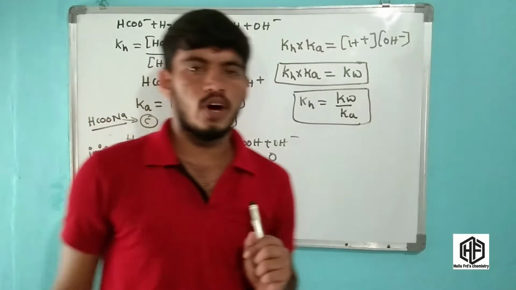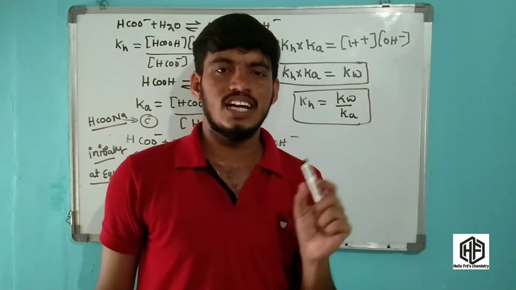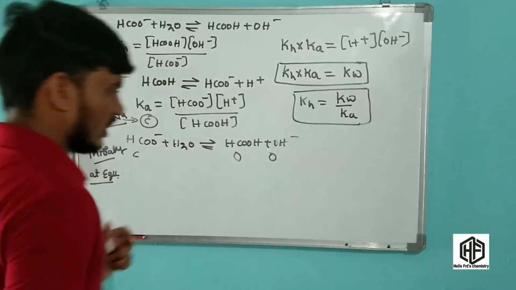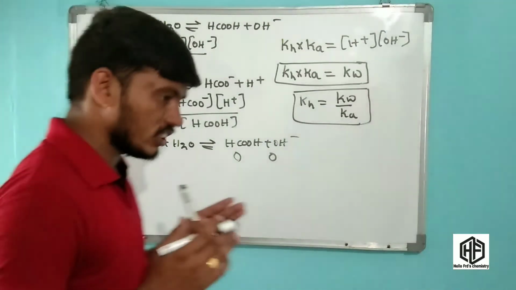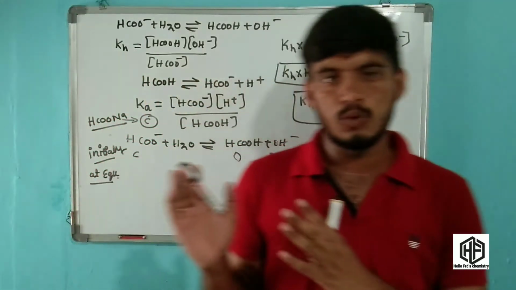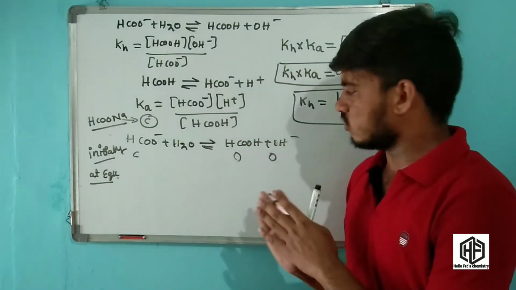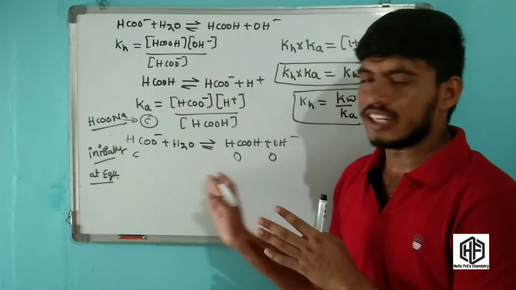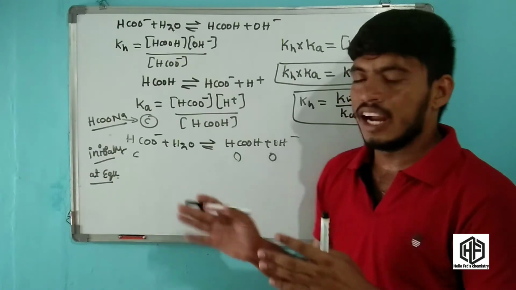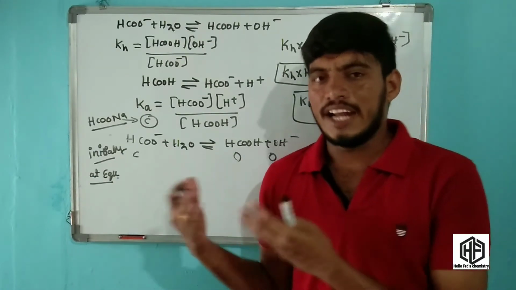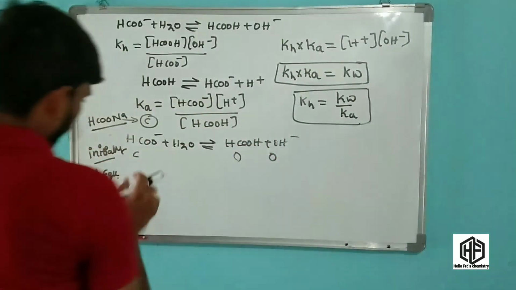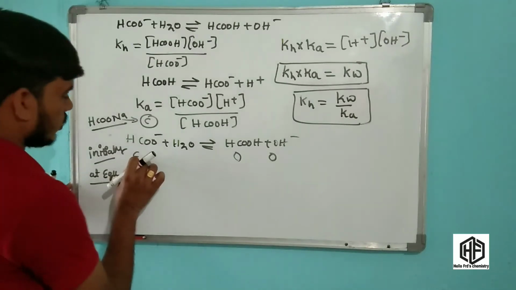One more important point is present there. The point is the degree of hydrolysis. Friends, what is the degree of hydrolysis? In my previous class I talked about degree of dissociation, but in this case, this is a salt hydrolysis. This reaction has a degree of hydrolysis. C moles is present there.